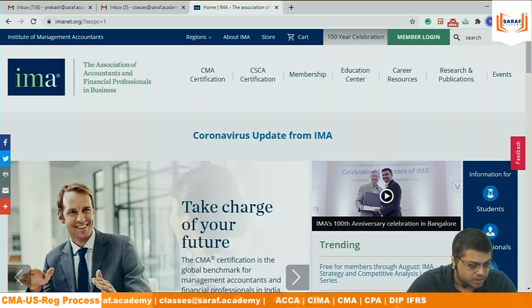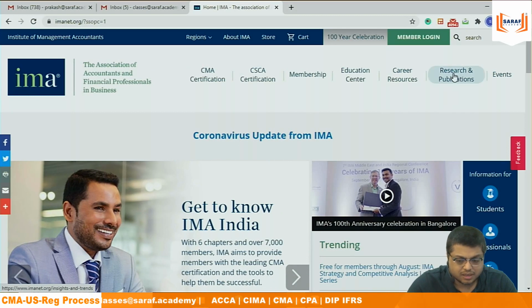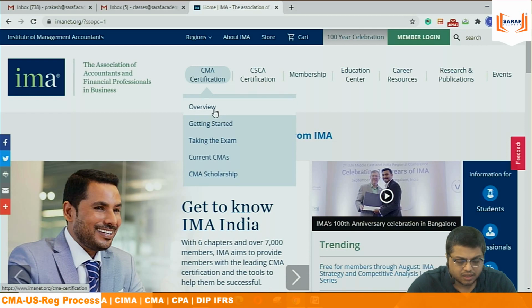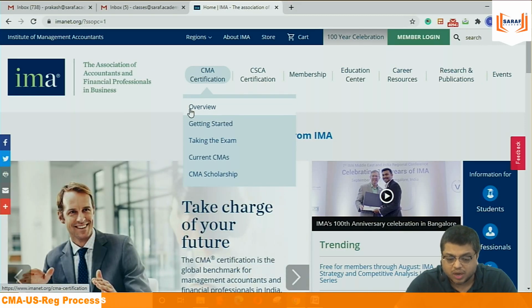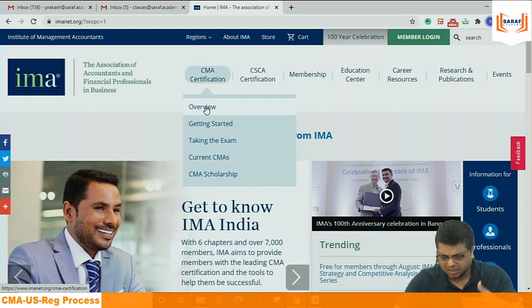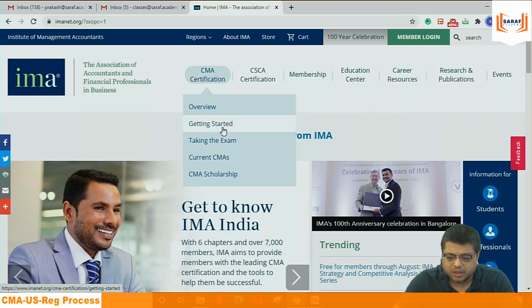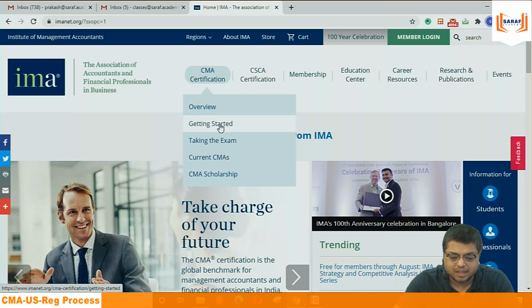imenet.org, that's the website of the institute. If we go on the website, there are different tabs. The first tab, if we click, gives you what is the IME course, what is the benefit, who is doing it, where the jobs are, about the institute and all that. We are not going into the overview. But then it says getting started, and then taking the exams. First of all, I am interested in getting started. I am going into getting started.